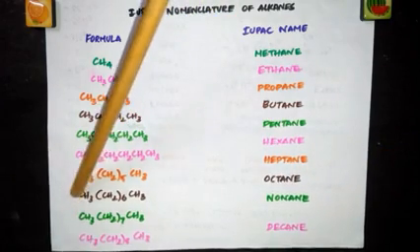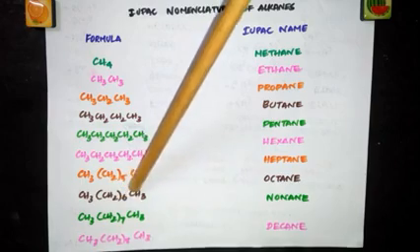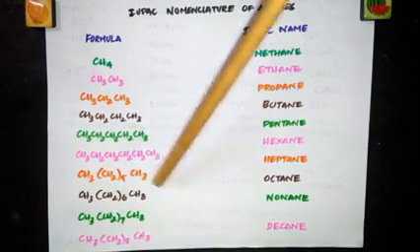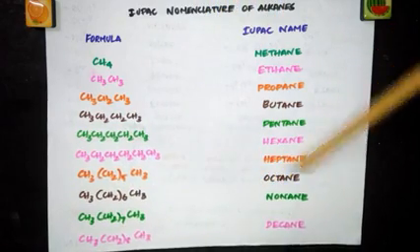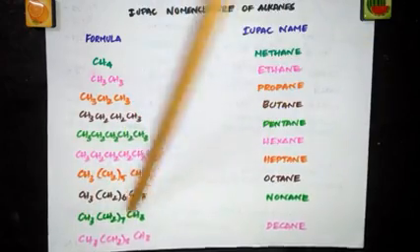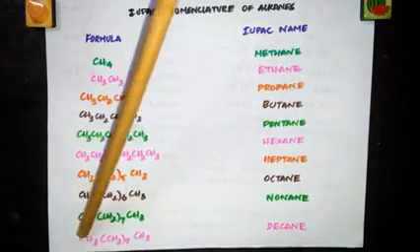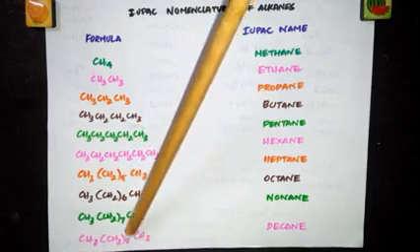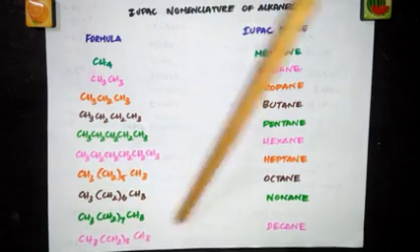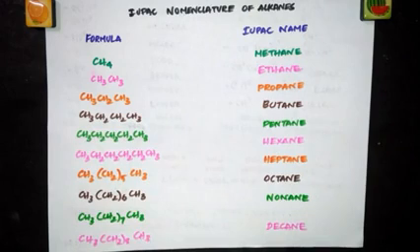Now 1 carbon atom, 6 carbon atoms, 1 more carbon atom. So totally 8, octane. Here 9 carbon atoms, nonane. 10 carbon atoms: 1 plus 8 is 9, 9 plus 1 carbon atom, 10. So decane. So these are the IUPAC names of alkanes.